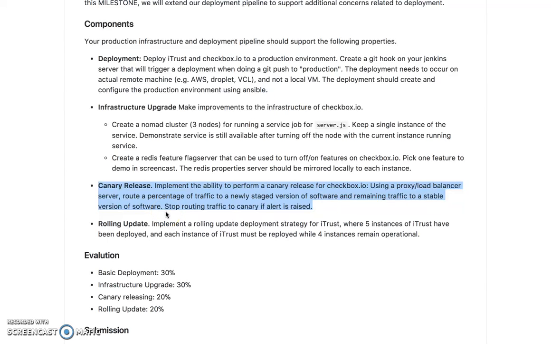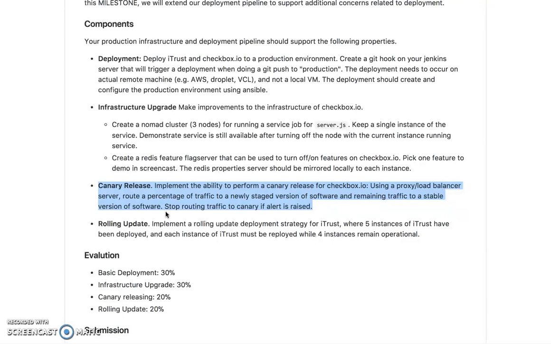Hey guys, in this video I shall be demonstrating the working of the Canary Release. The main purpose of the Canary Release would be to have two different servers hosting the stable build and the Canary build, and using a load balancer we will be routing 60% of the traffic to the stable build, and 40% of the traffic to the Canary build.